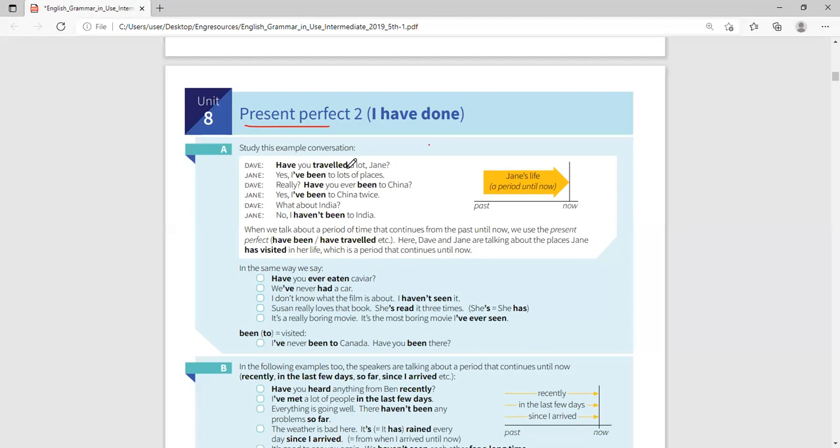Have you traveled a lot, Jane? And Jane says, yes, I have been to lots of places. Remember yesterday we said that there's a big difference between gone and been. When you say I have gone, it means you are not here. When I say Abdurrahman has gone, it means he is not here. Don't say I have gone to China when you are sitting here. When you say I have gone, it means you are not here. Abdi has gone, meaning he is not here.